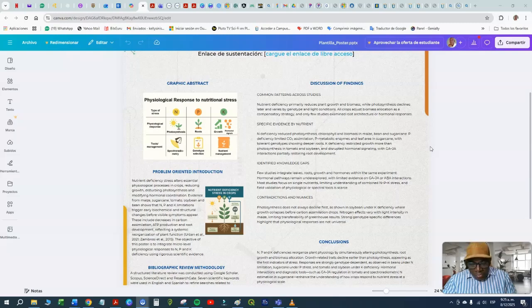Hormonal interactions and diagnostic tools such as gibberellins and hormone regulation, and spectroradiometry for nitrogen estimation in sugarcane, enhance the understanding of how crops respond to nutrient stress at a physiological scale.